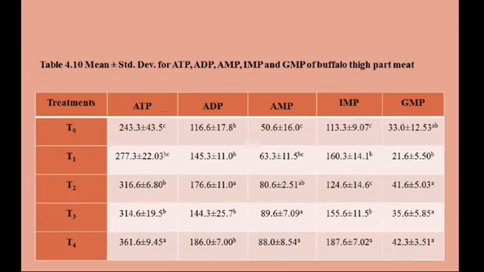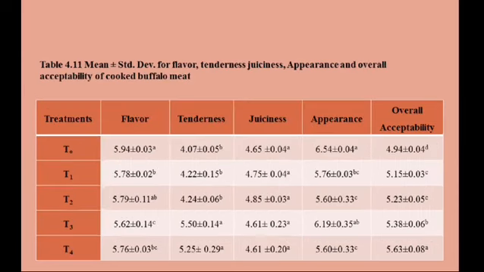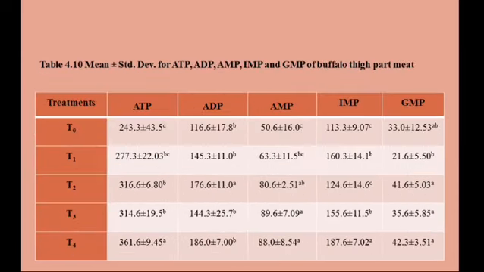ATP, ADP, IMP, and GMP values of buffalo meat increase by aging due to activation of AMPK. Buffalo meat had the best flavor, tenderness, juiciness, appearance, and oral acceptability. And I want to explain my ADP, AMP, and IMP levels.